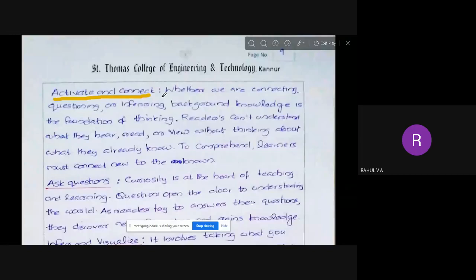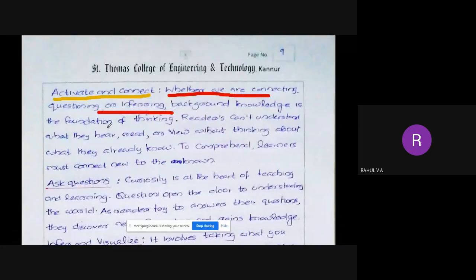Okay, next point is activate and connect. About a particular topic we are reading, we will have some background knowledge, maybe some basic knowledge, maybe some advanced knowledge, maybe somewhere you have heard long back, maybe you have gone through the topic already. So activate and connect means whether we are connecting, questioning, or inferring, the background knowledge is the foundation of thinking. We will be thinking based on our background knowledge about the topic or related topic. Readers can't understand what they hear, read, or view without thinking about what they already know.